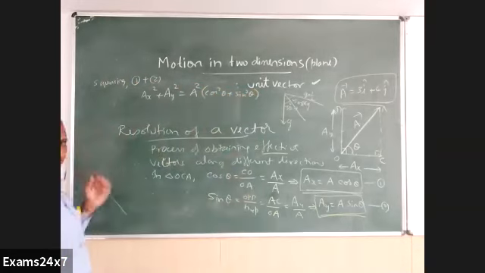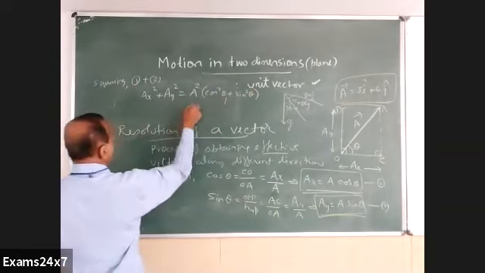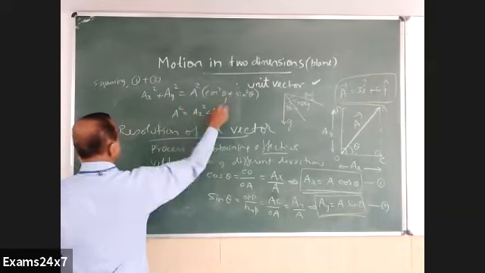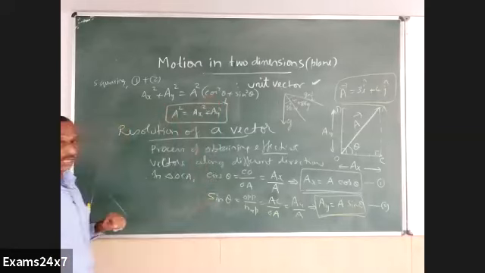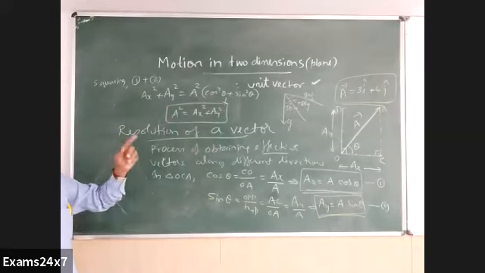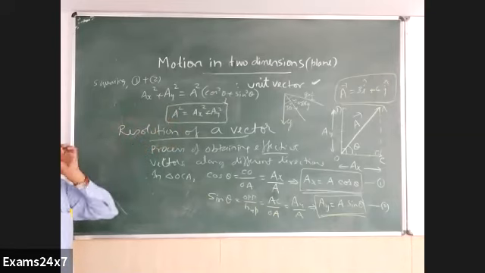What is cos square theta plus sin square theta? 1. That means A square is equal to Ax square plus Ay square. So if you take rectangular components, you can just square them and take the root to get the original vector A. A very important, simple fact regarding rectangular components.